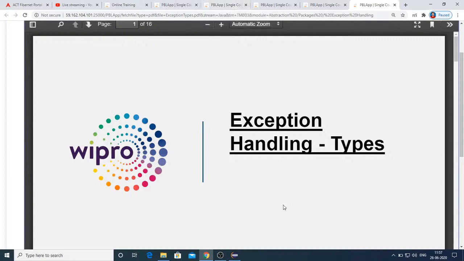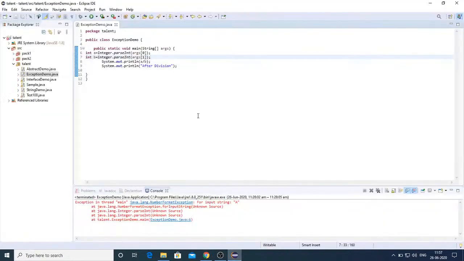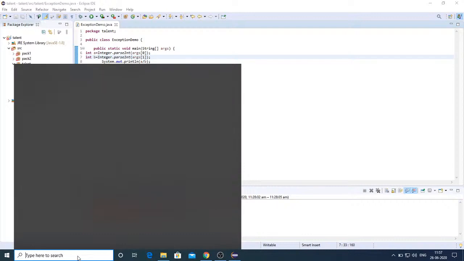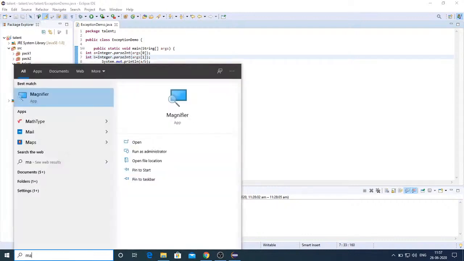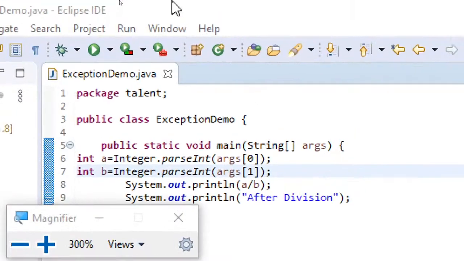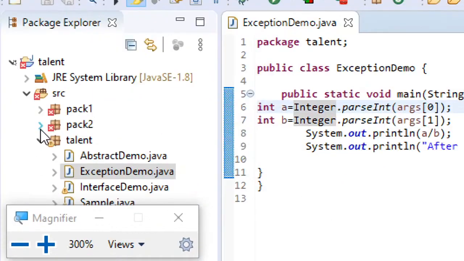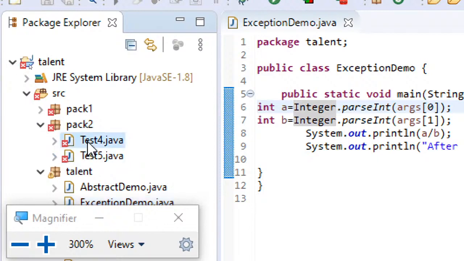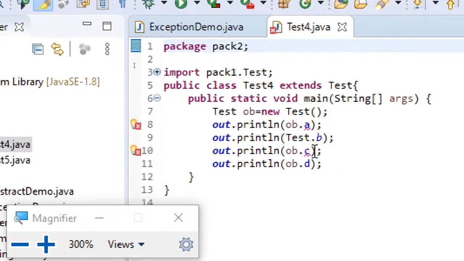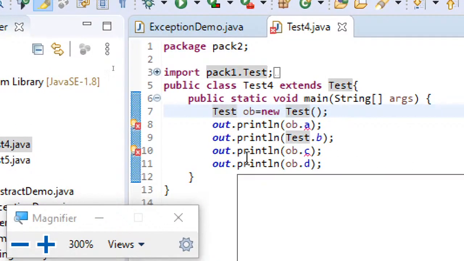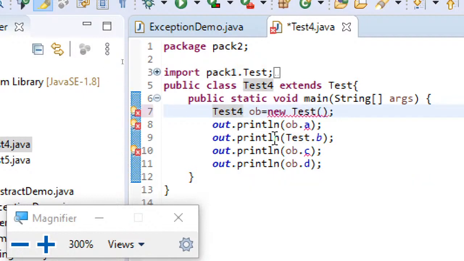I have seen Pawan Kalyan answering that the child class reference only should be used rather than the parent class. Let's just try that once. In pack 2 of test 4, I have to use test 4 as he mentioned.